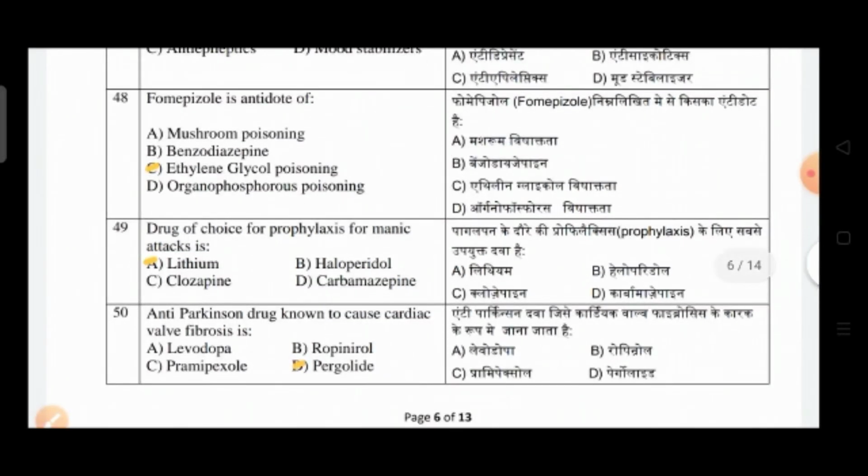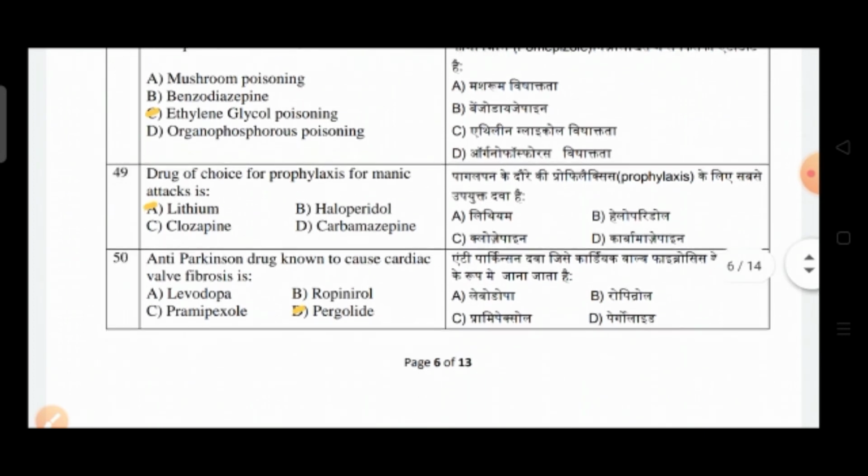Question number 48: fomepizole is the antidote of? Option A is mushroom poisoning, option B is benzodiazepine, option C is ethylene glycol poisoning, option D is organophosphorus poisoning. So the correct answer is option C, that is ethylene glycol poisoning.